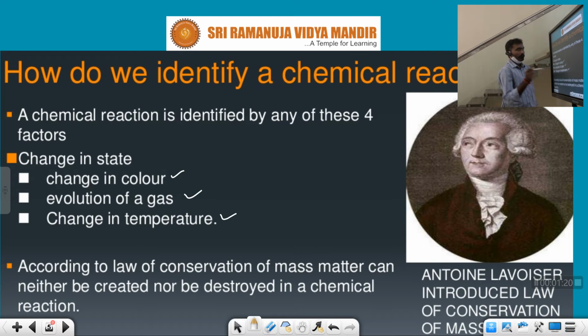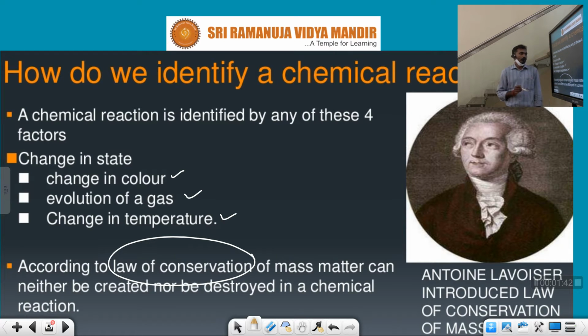Before going further, I will say one more point about chemical reactions. A chemical reaction always follows the law of conservation of mass. So what is the law of conservation of mass?